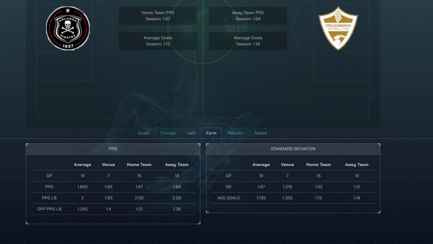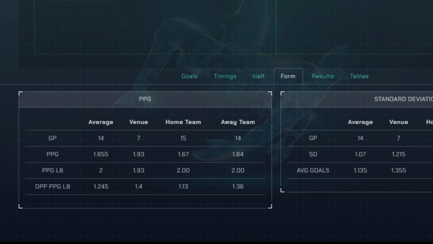We have Orlando Pirates versus Stellenbosch, also being played on the 29th of December 2023. Looking at the Orlando Pirates, they have achieved 2 points per game over the last 8 games, and Stellenbosch have also achieved 2 points per game over the last 8 games. On paper, these teams look like an even match,